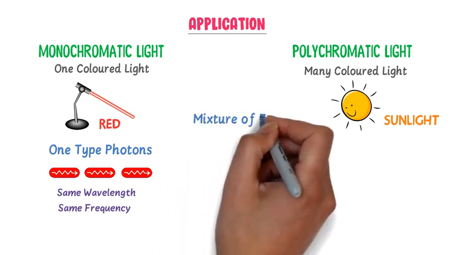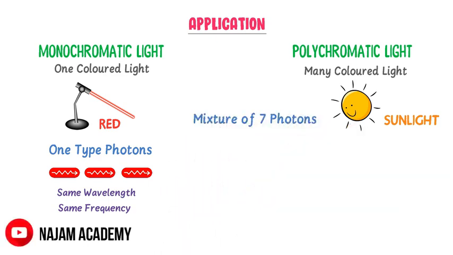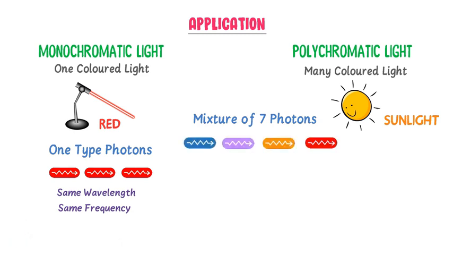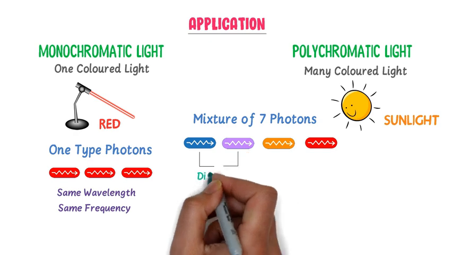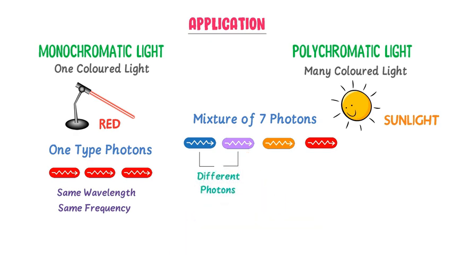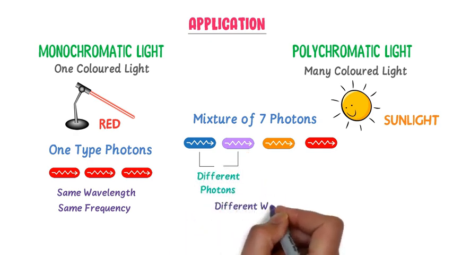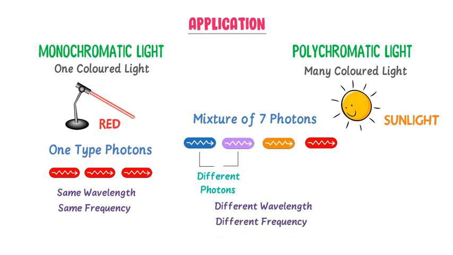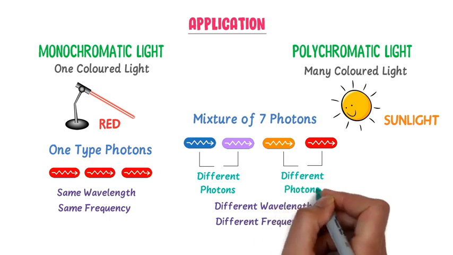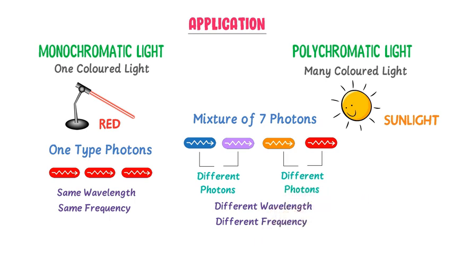While the sunlight is a mixture of 7 lights like violet, indigo, blue, green, yellow, orange and red. The photon of violet is different from indigo because they both have different wavelength, frequency and energy. Similarly, all these colors have different photons, but overall they make up a white light which we can see as sunlight.